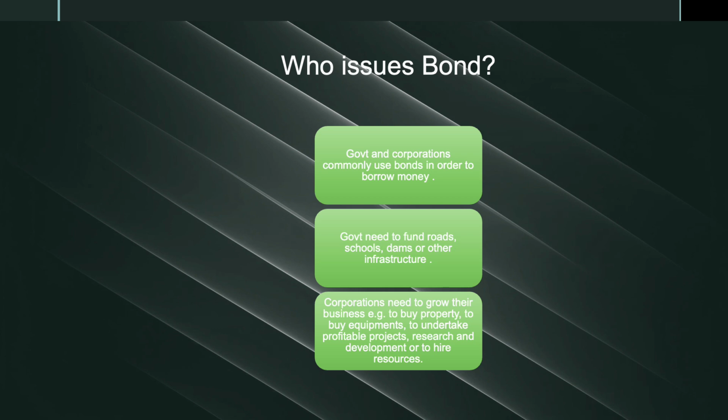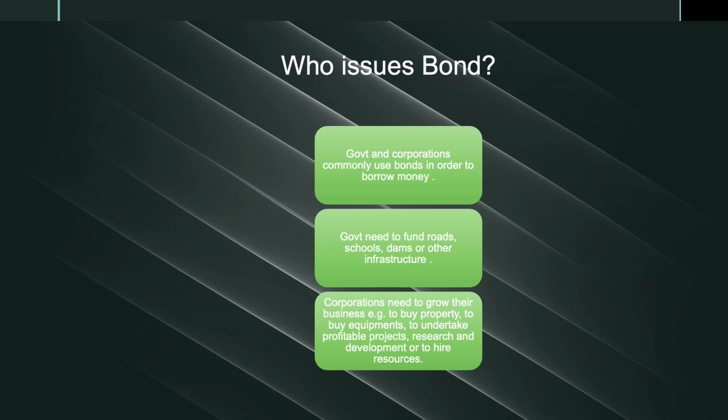Next is who issues bonds. Bonds are generally issued by governments and corporations when they want to raise money. By buying a bond, you are giving the issuer a loan, and they agree to pay you back the face value of the loan on a specific date and to pay you periodic interest payments along the way, usually twice a year.